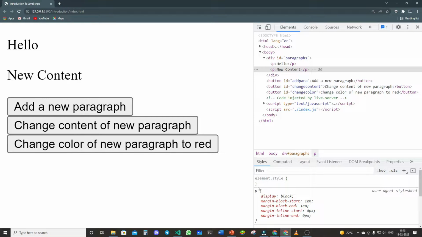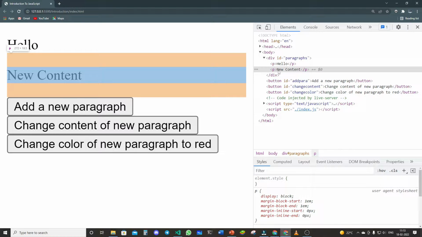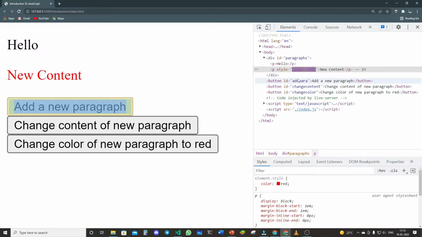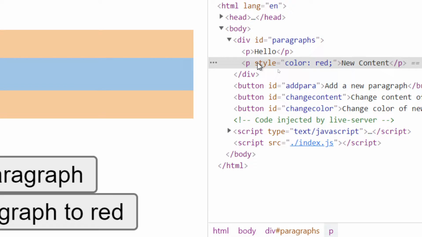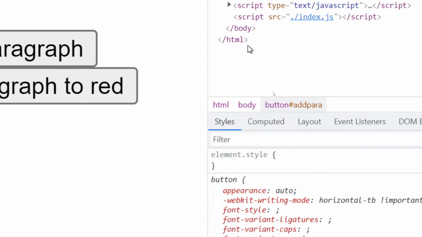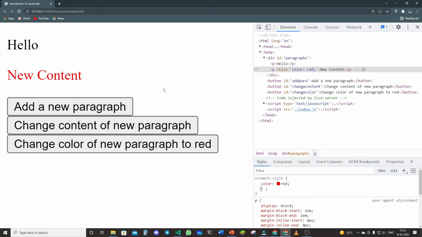So you can see over here in the styles tab, or maybe here only, you would see that a new attribute style would be added to this HTML. Okay, now let's try to click on this. When I click on this, see, immediately it adds a style property, okay, with a color of red, and you can even check the CSS of it. Okay, if I just click on it, you can see that CSS has also been added. So that is the thing, that is the power of this JavaScript. You can see it's working properly.